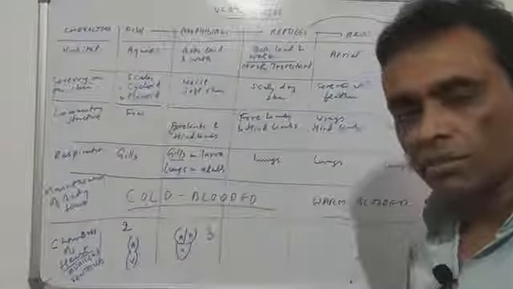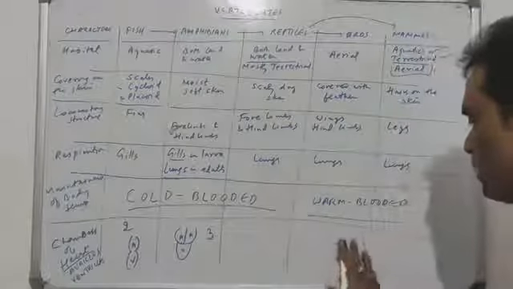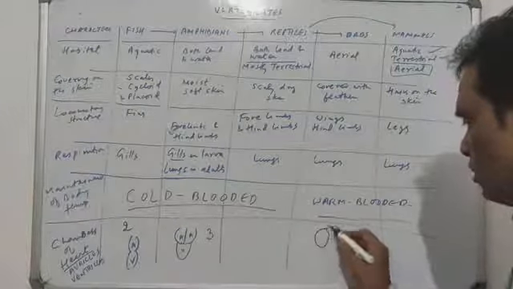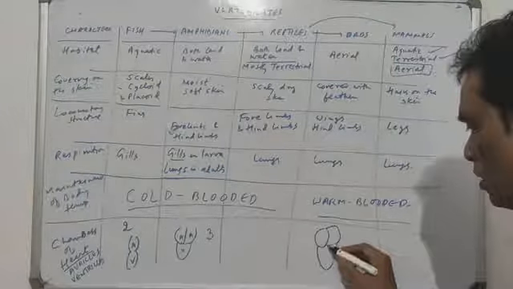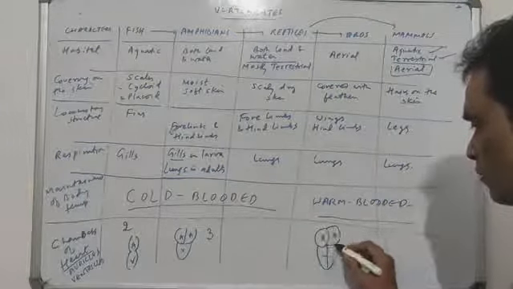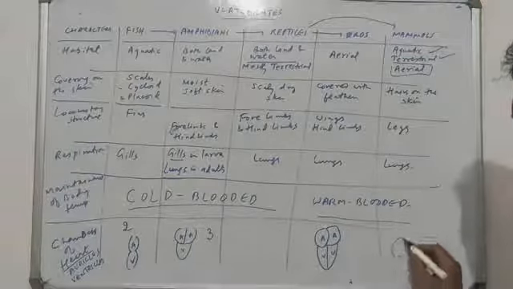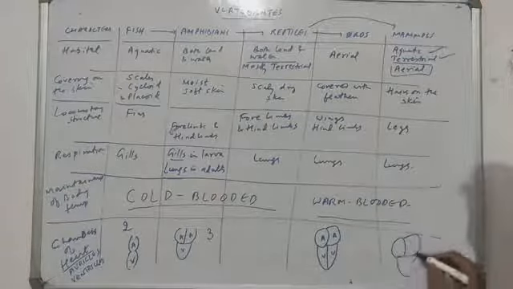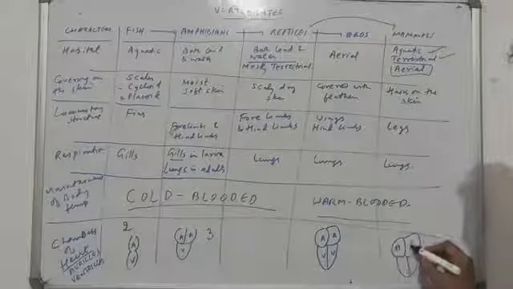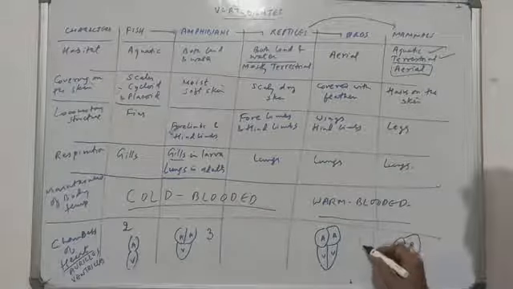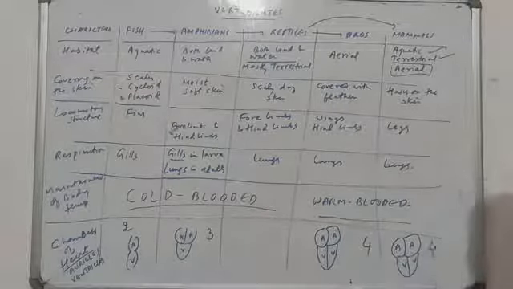The amphibians have 2 auricles and 1 ventricle. 2 auricle है, एक ventricle. We say they have 3 chambers. The mammals and the birds have 2 auricle and 2 ventricles. Same is true with mammals. If you observe the heart, there are 2 auricles, 2 ventricles. So they both have 4 chambers.